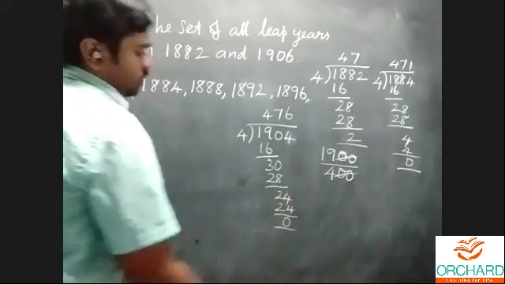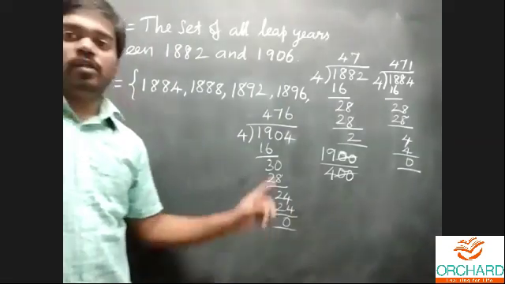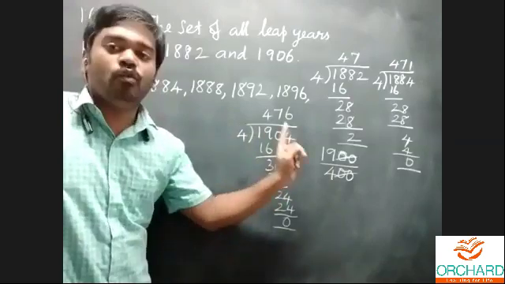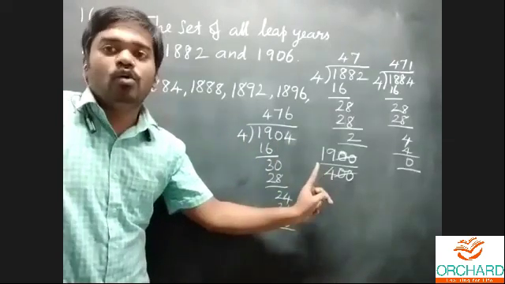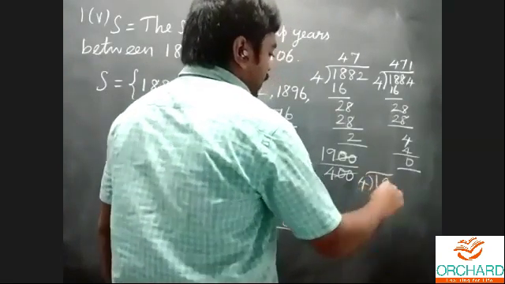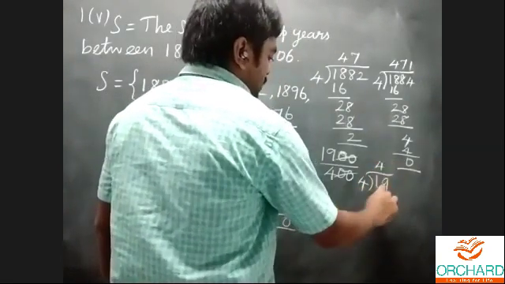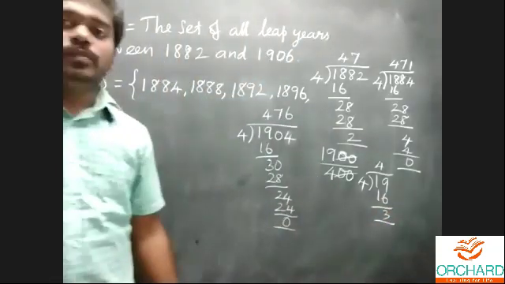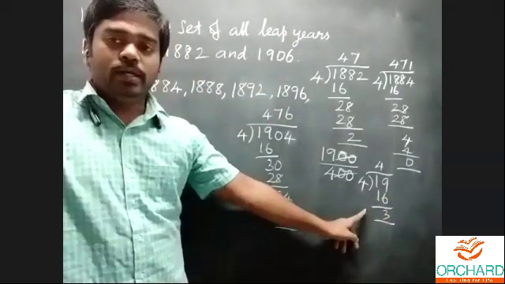Yes, for the centuries alone you must divide by 400. 19 divided by 4: 4 fours are 16, balance 3. That's why 1900 is not a leap year.